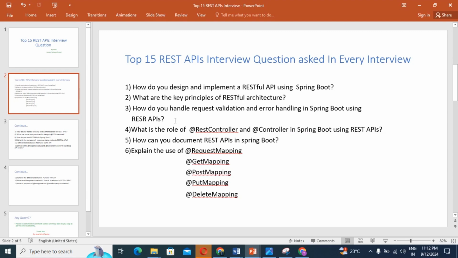So guys, next question: what is the role of @RestController and @Controller? This question, 10 out of 10 times, you can assume is asked by the interviewer, okay? So we should definitely know the answer to this question. Guys, the next question: how can you document a REST API in Spring Boot? What is documentation, and which tool are we going to use to document our REST API in Spring Boot? We need to give the answer to this question to the interviewer as well.